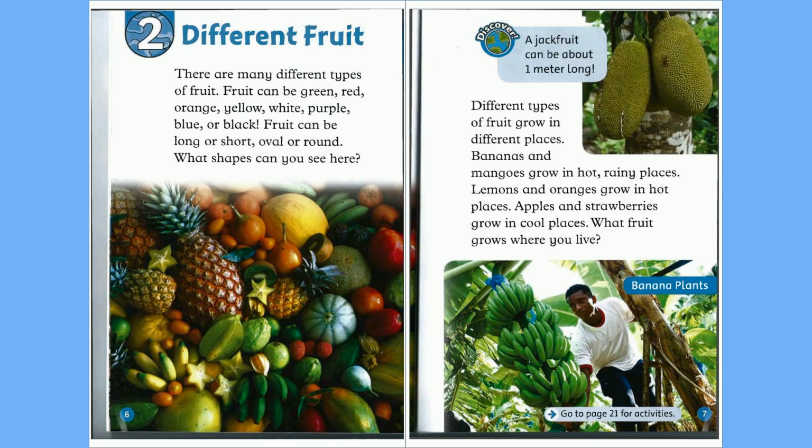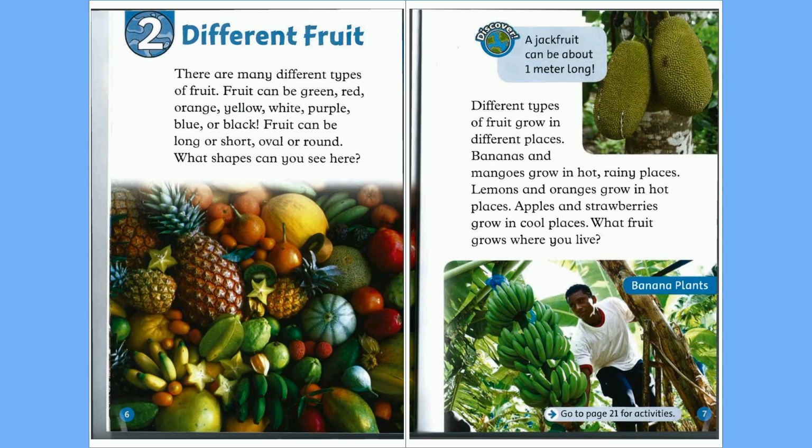Chapter 2. Different fruit. There are many different types of fruit. Fruit can be green, red, orange, yellow, white, purple, blue, or black. Fruit can be long or short, oval or round. What shapes can you see here? A jackfruit can be about 1 meter long.